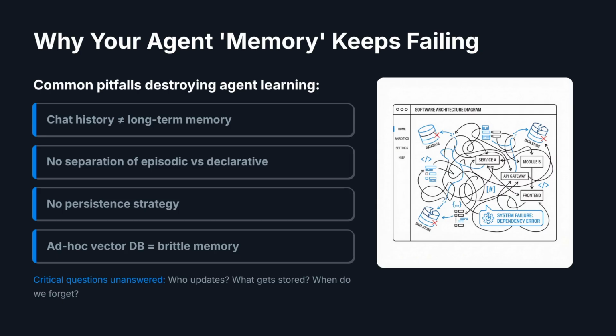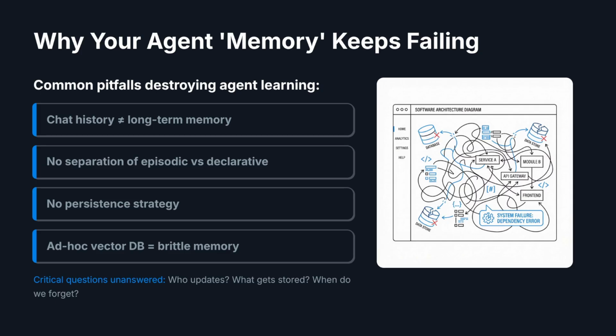Most memory implementations look like this. You log conversation messages into a vector store, call it memory, and hope retrieval magically makes the agent smarter. There are three big issues with that pattern. First, you treat chat history as long-term memory. It isn't. It's just raw logs full of noise, duplication, and transient details that shouldn't live forever.